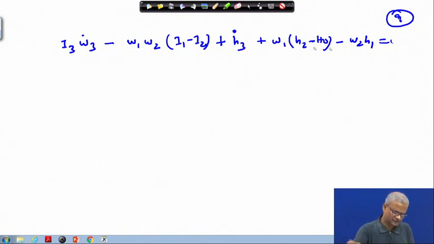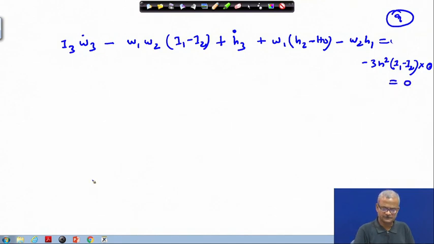the gravity term. So, the gravity term we need to write, which is minus 3n squared times (I1 minus I2), and then this is multiplied by 0. So, this is equal to 0. So, the right hand side in this case becomes 0. With this simplification, this term here is getting out. The rest we need to insert the values for.